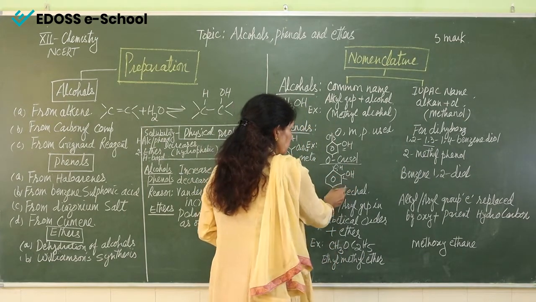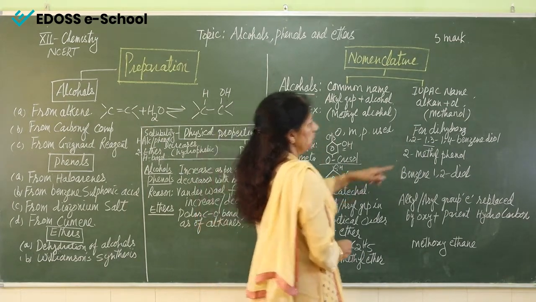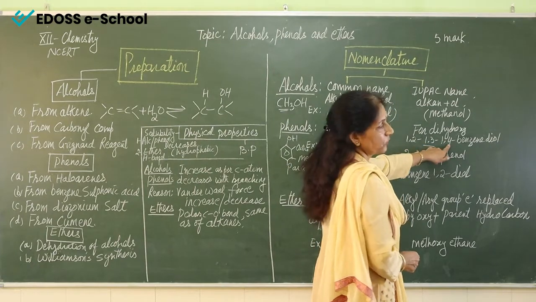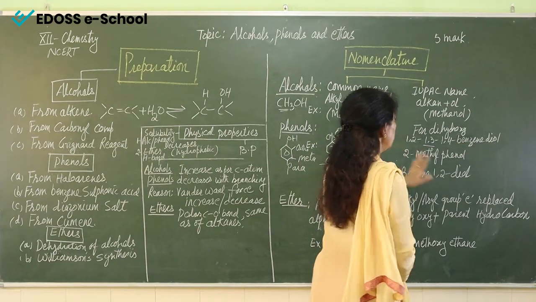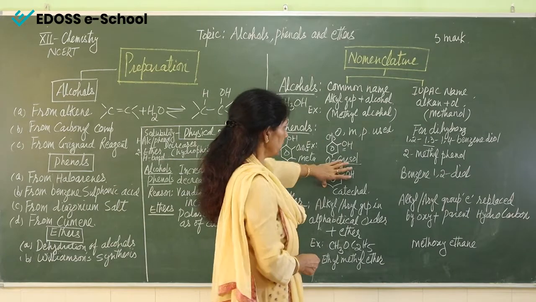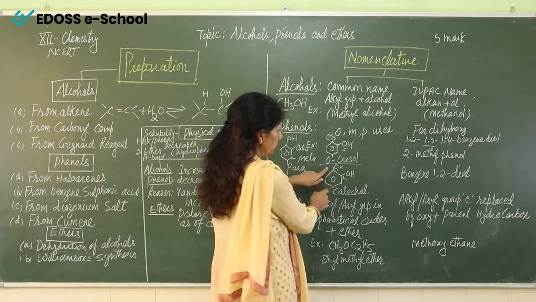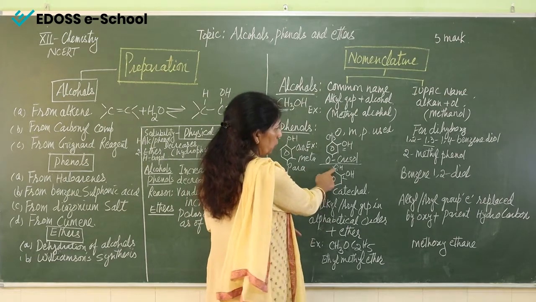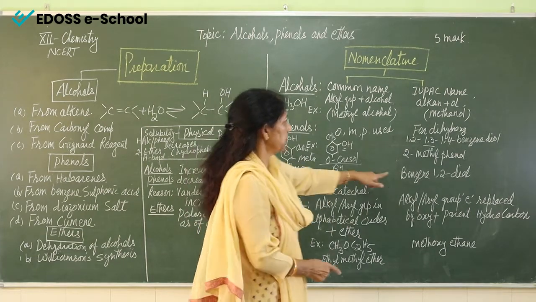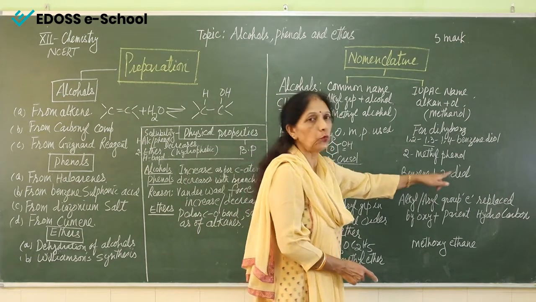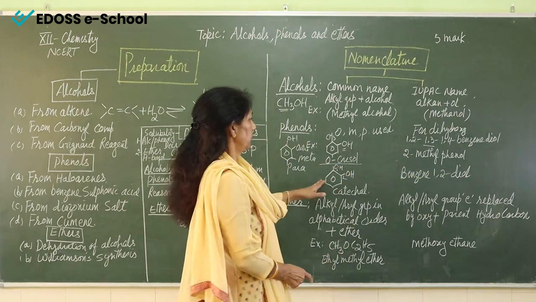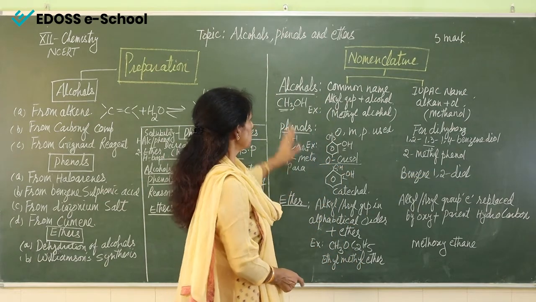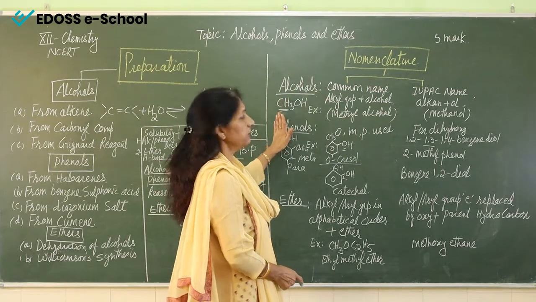And if this OH group is present on the para position, we will say 1,4, and then benzene diol. So what is this name? The IUPAC name will be benzene, with OH groups on 1 and 2, so we will say benzene-1,2-diol. So this is the nomenclature for alcohols and phenols.